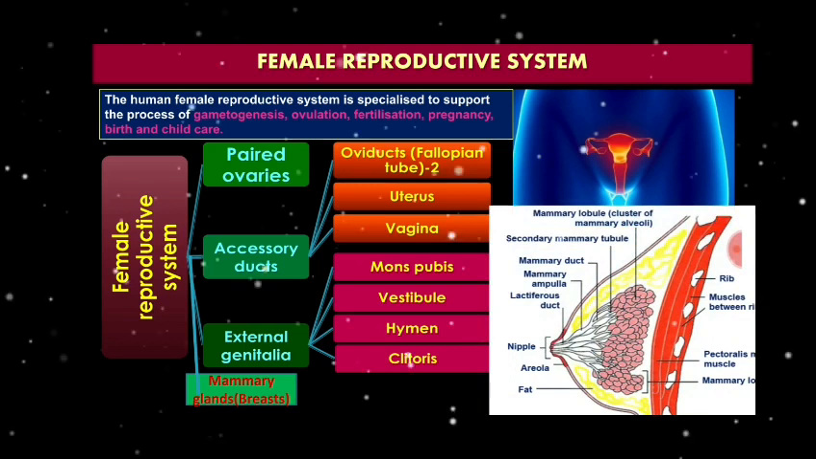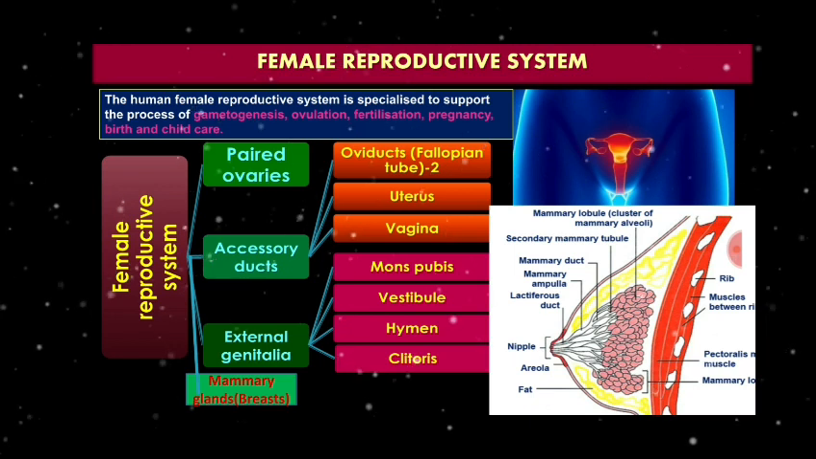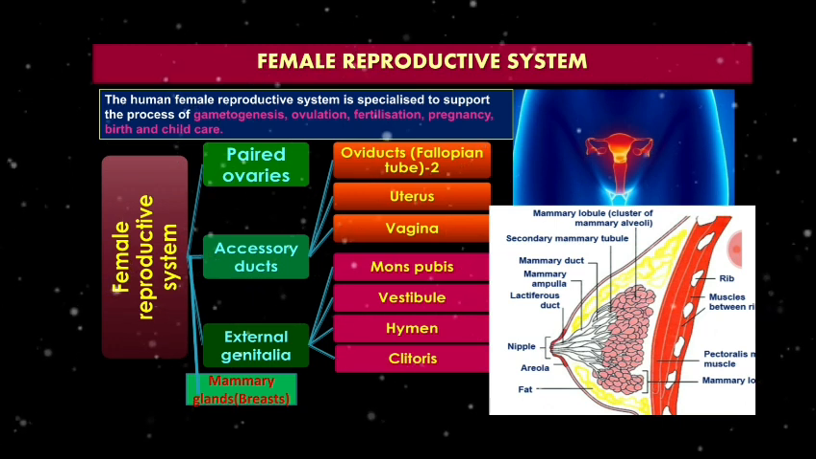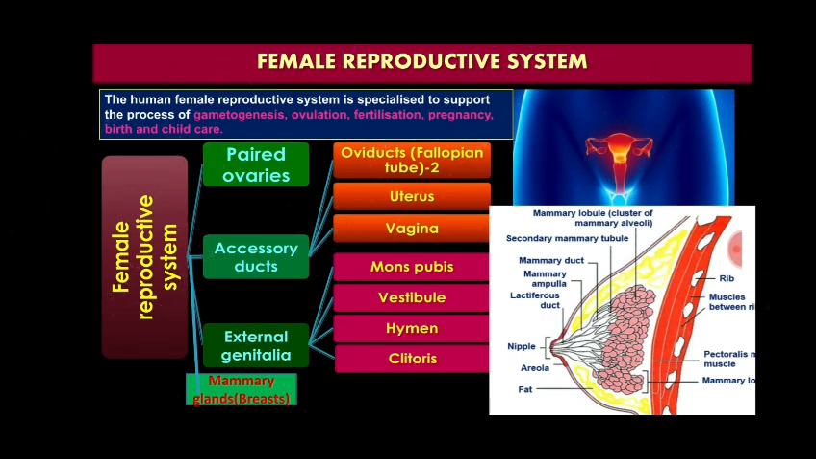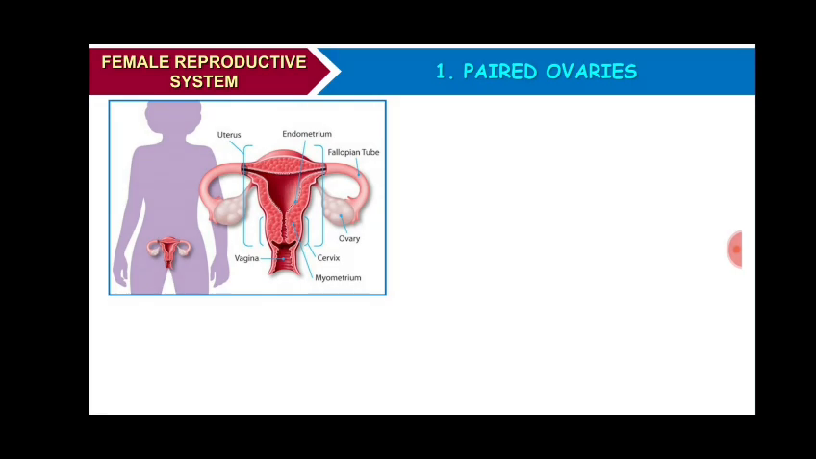Although mammary glands are not directly involved in sexual reproduction, they become a very important part of the reproductive system in female, which provide nourishment to the child after birth. So it is a feeding organ to the babies after birth. Let us study all the organs one by one.